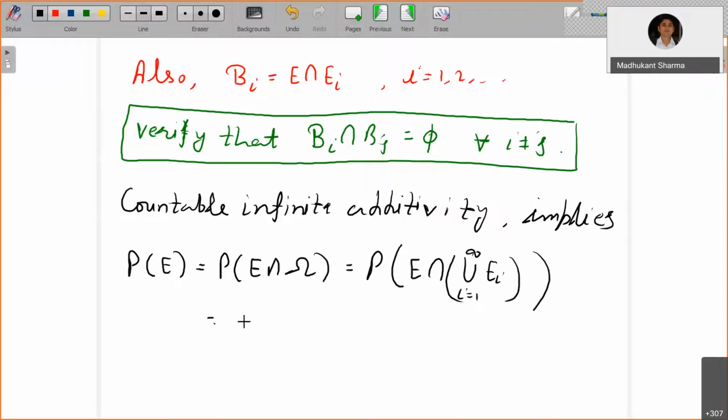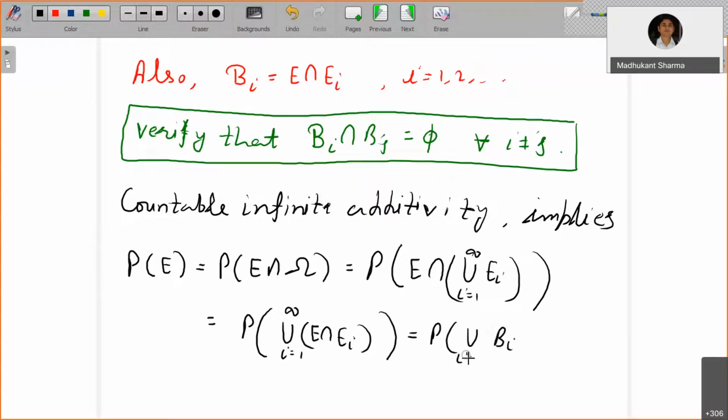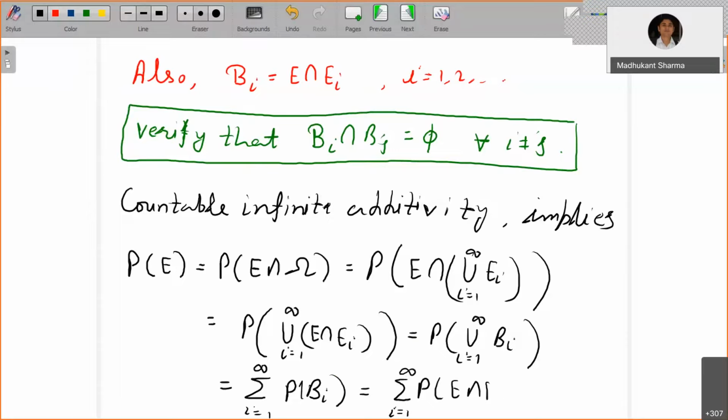Now this equals the probability of the union of E intersection Ei, which is the probability of the union of Bi's. Since these are mutually exclusive, countable infinite additivity implies that this equals the summation, i equals 1 to infinity, of the probability of Bi's. And the probability of Bi is the probability of E and Ei happening together.